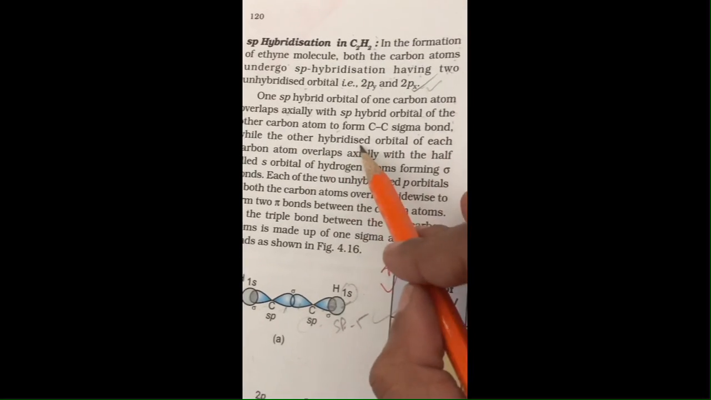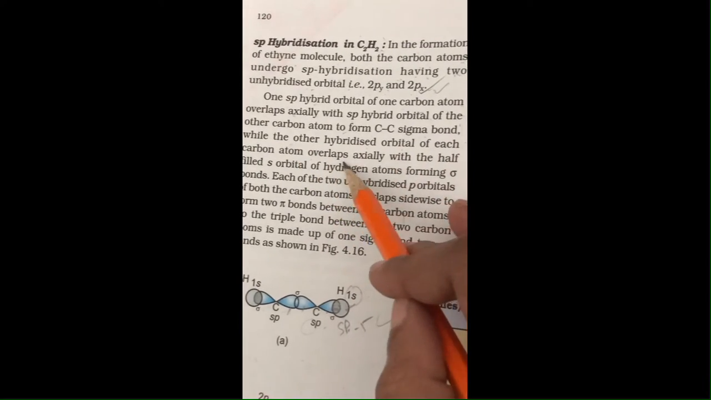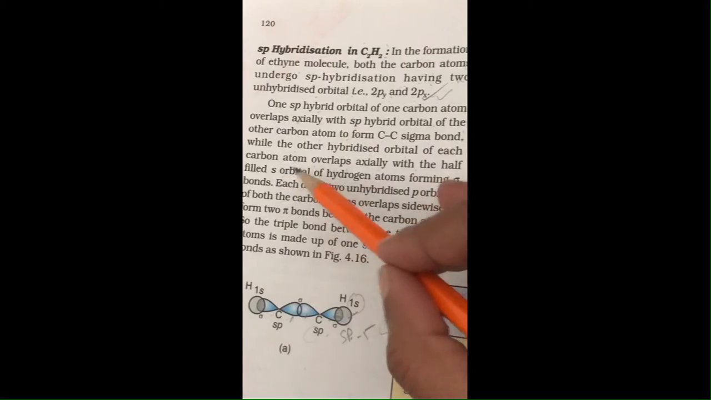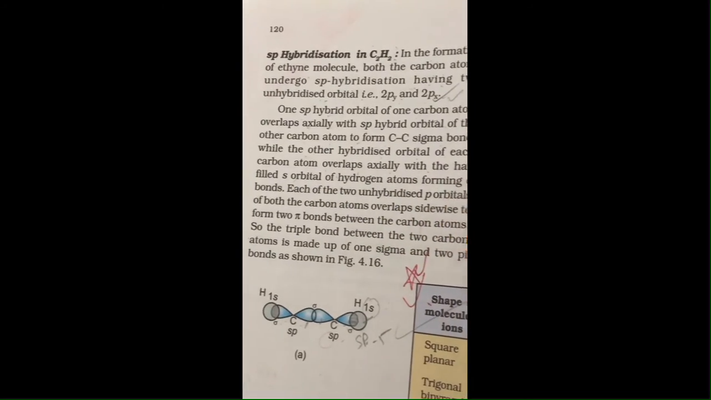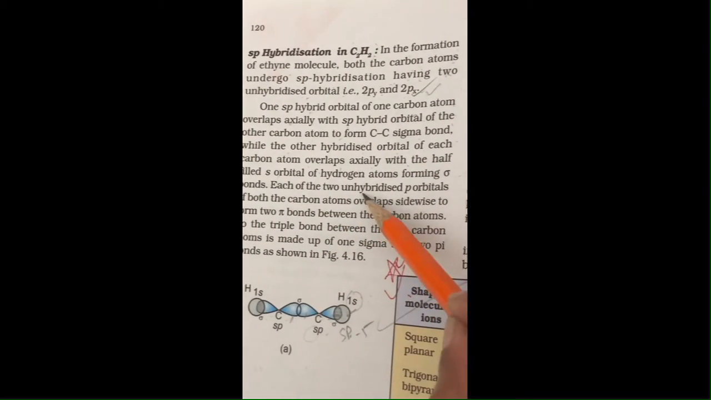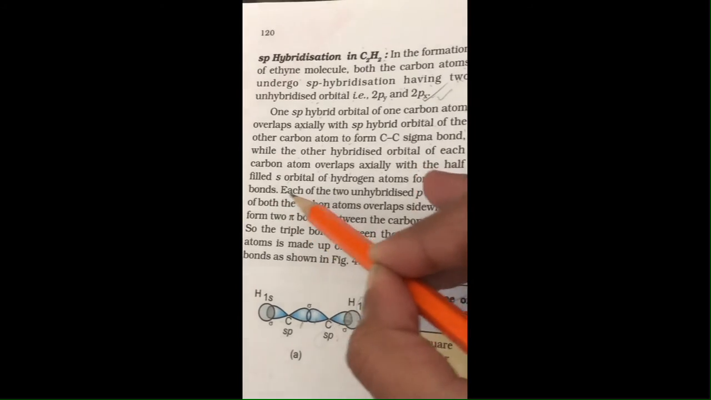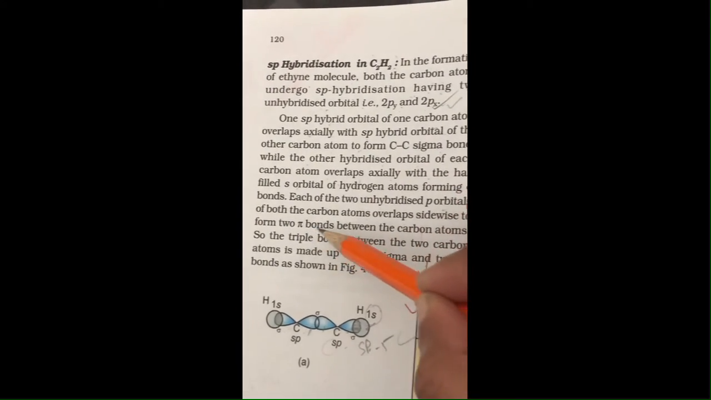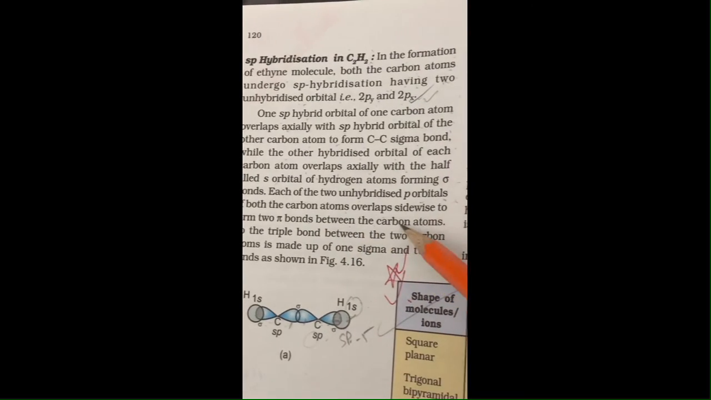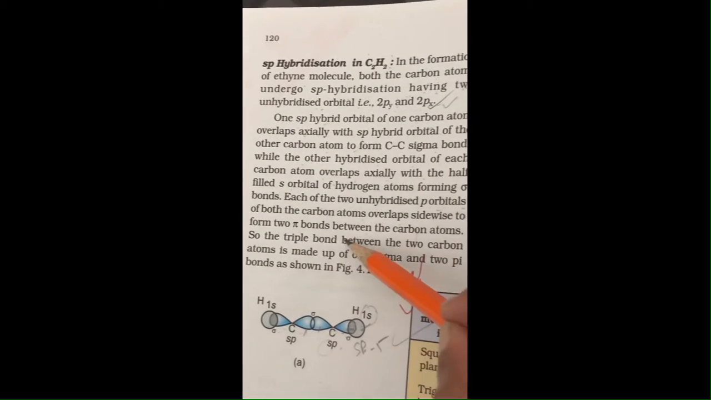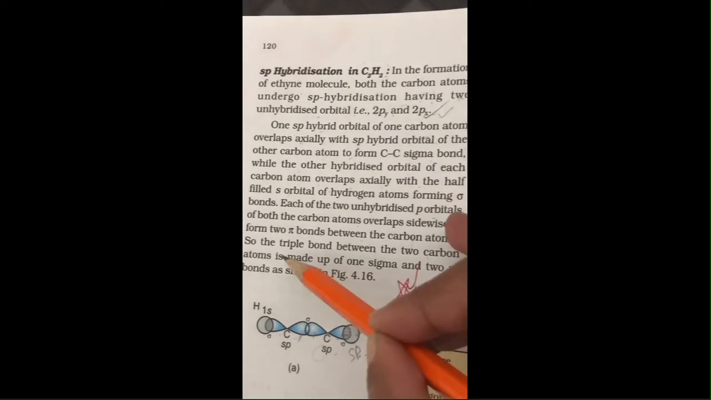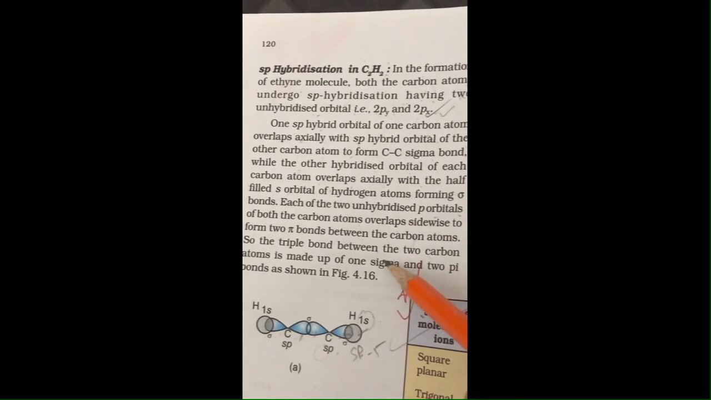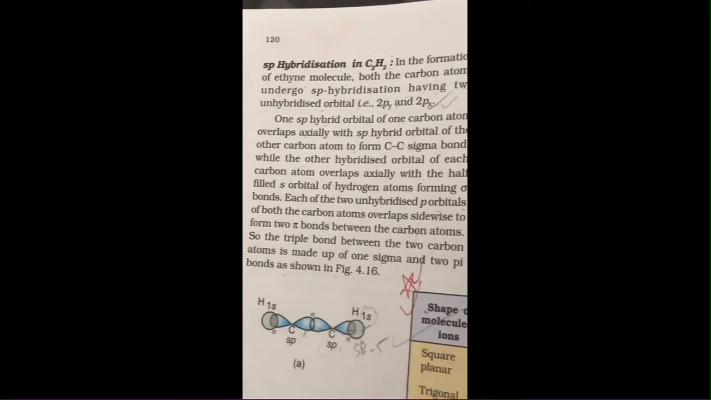While the other hybridized orbital of each carbon atom overlaps axially with the half-filled s orbital of the hydrogen atom, forming sigma bonds, each of the two unhybridized p orbitals of both the carbon atoms overlap sidewise to form two pi bonds between the carbon atoms. So the triple bond between the two carbon atoms is made up of 1 sigma and 2 pi bonds. Clear?